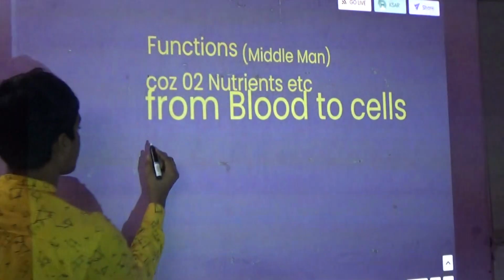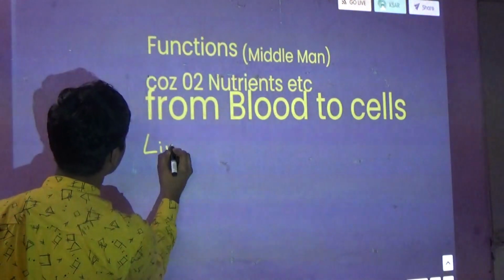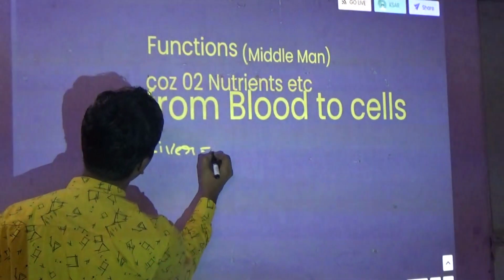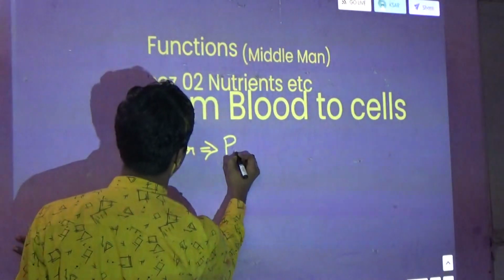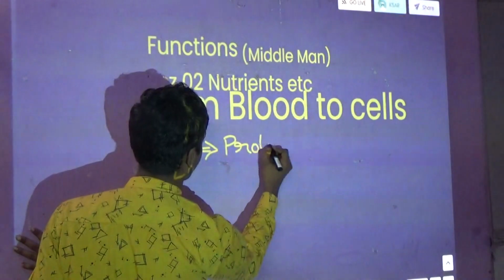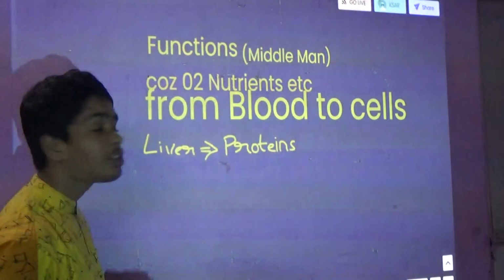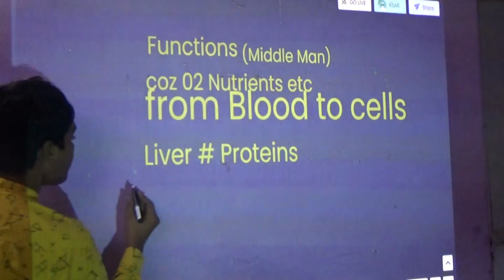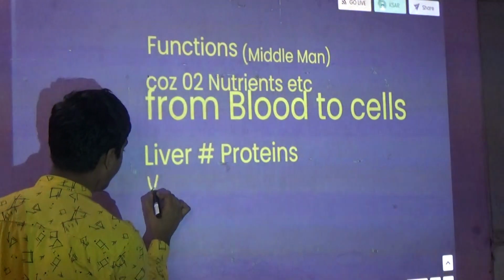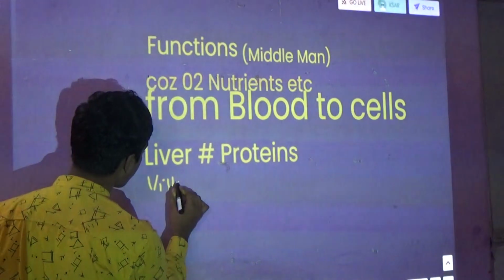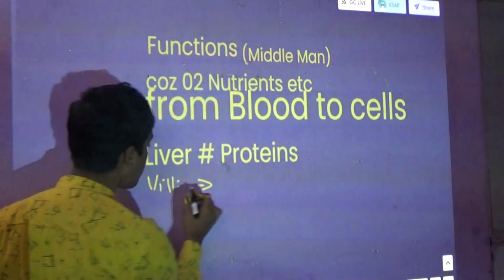Now from the liver it gives proteins. Now from the villi, what does it give?